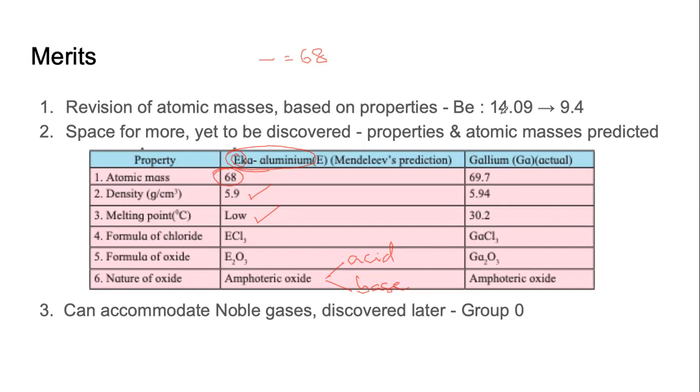And when the new element was actually discovered, its atomic mass was 69.7. The density was 5.94 grams per centimeter cube. The melting point was as low as 30.2 degrees Celsius. It made a chloride with 3 chlorine atoms. It made an oxide with 3 oxygen atoms, and yes, it was amphoteric. And the name that was given to this element was gallium. So the element that Mendeleev predicted as Eka aluminium was actually found as gallium.